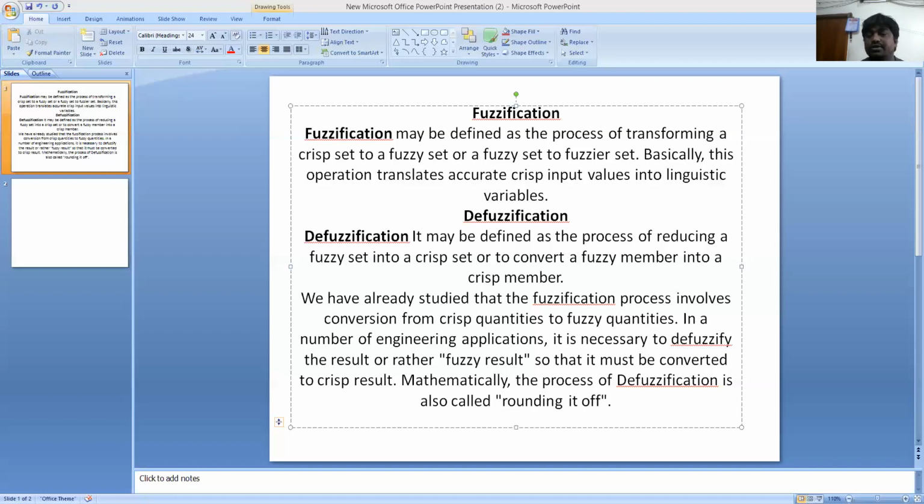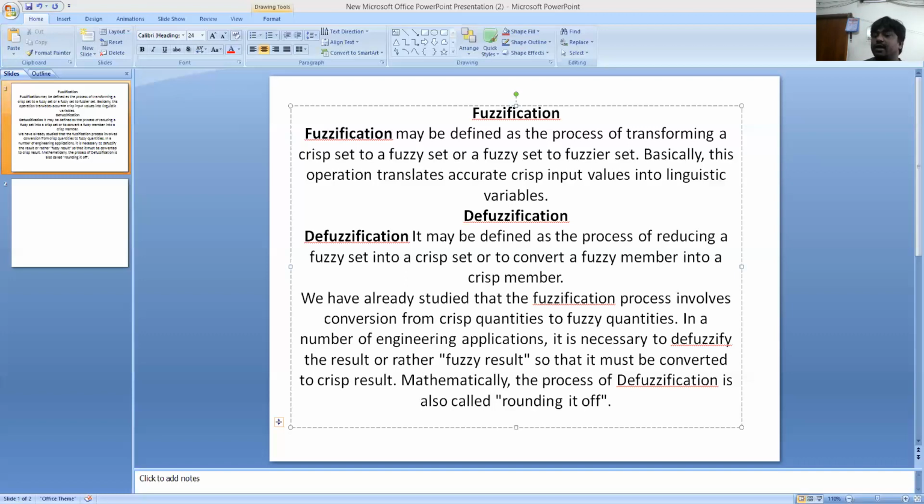The defuzzified value x star is denoted by the formula: x star equals sigma i equals 1 to n of x_i into sigma k equals 1 to n of mu_Ak of x_i, divided by sigma i equals 1 to n of sigma k equals 1 to n of mu_Ak of x_i. Here, small n is the number of fuzzy sets, capital N is the number of fuzzy variables, and mu suffix Ak is the membership function for the kth fuzzy set. So this is the center of sums method.